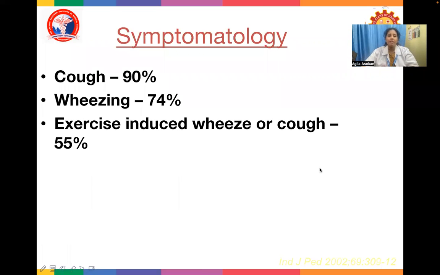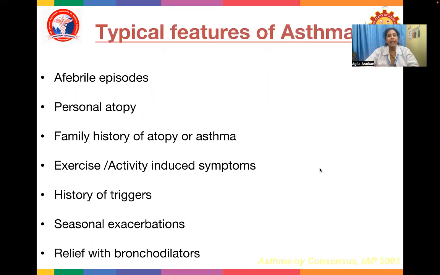Symptomatology. Cough is present in 90% of cases, wheezing in 74%, and exercise-induced wheeze or cough in 55%. What are the atypical features of asthma? Afebrile episodes, personal atopy, family history of atopy or asthma, exercise or activity-induced symptoms, history of triggers, seasonal exacerbations, and relief with bronchodilators. These are the typical features of asthma.